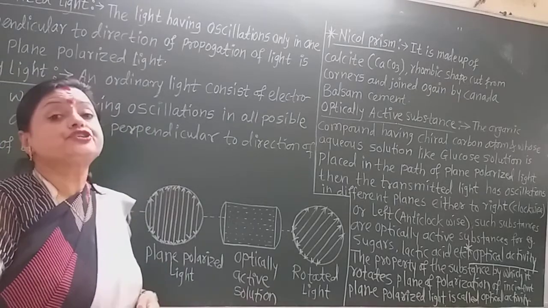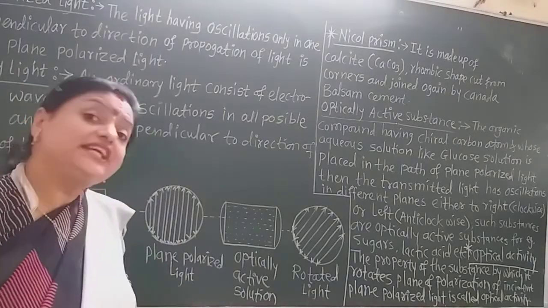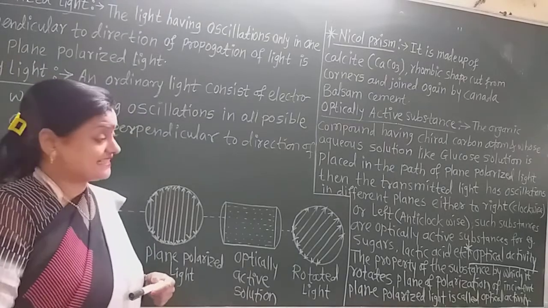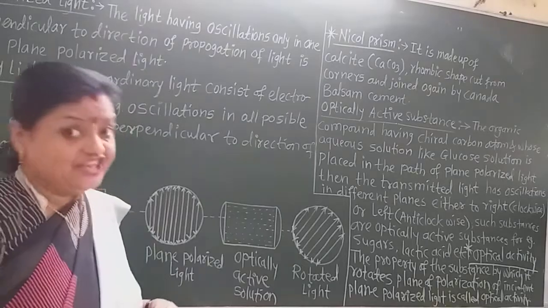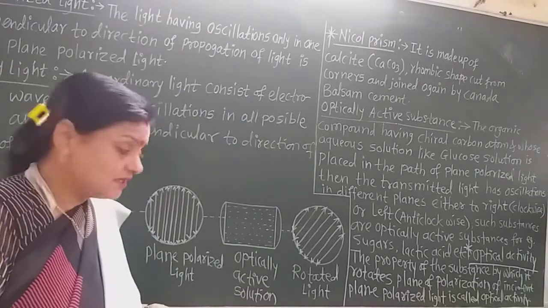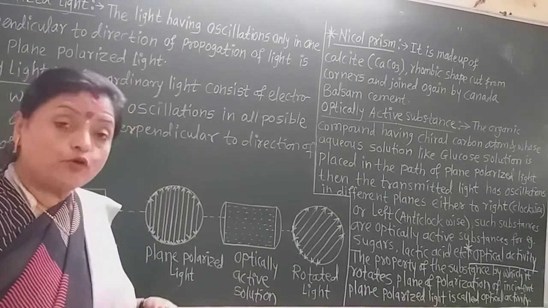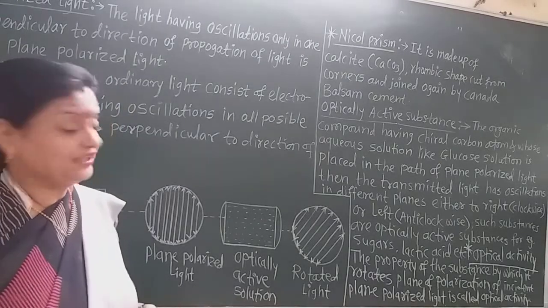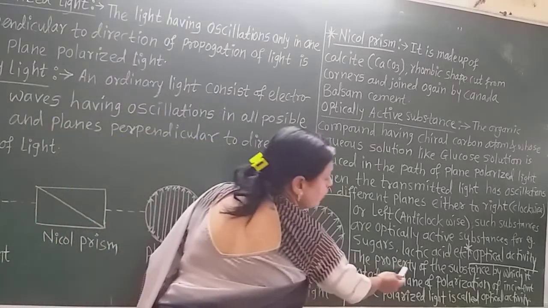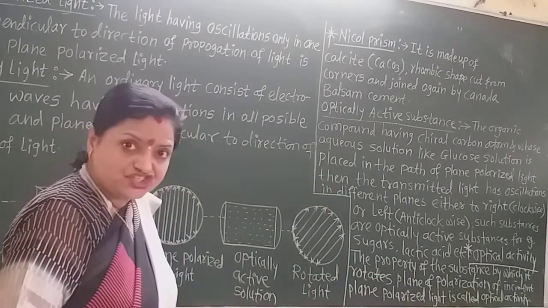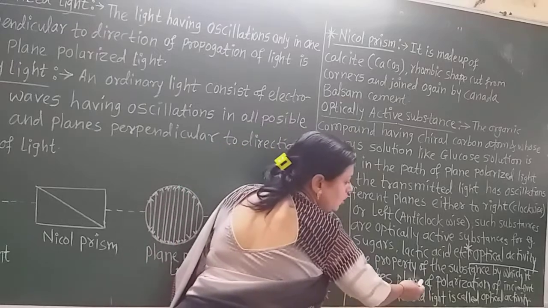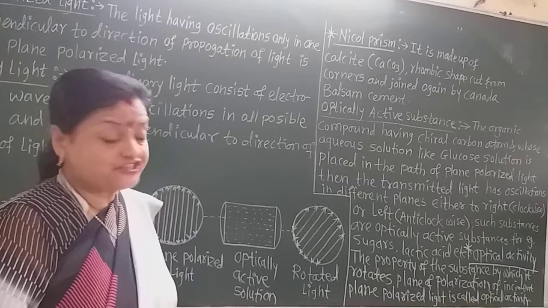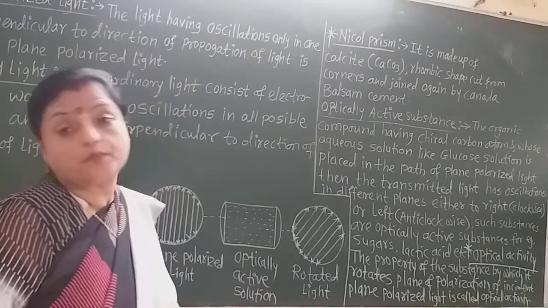Now let us study, students, what is optical activity? The property of a substance by which it rotates the plane of plane polarized light is called optical activity. Now see the definition. The property of the substance by which it rotates the plane of polarization of incident plane polarized light is called optical activity.